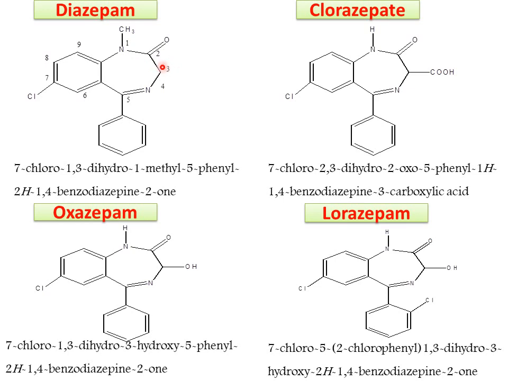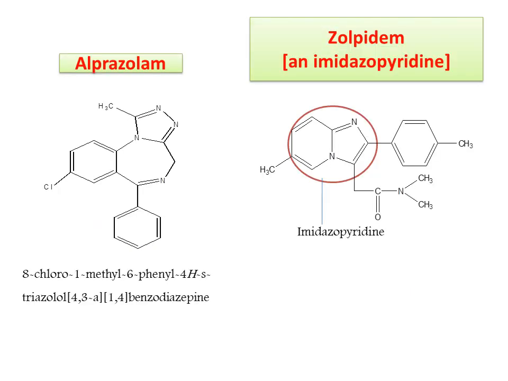At the third position, diazepam is unsubstituted, but chlorazepate is substituted with a carboxylic group, oxazepam with a hydroxy group, and lorazepam with a hydroxy group. Along with this, the phenyl ring is also substituted at the 2' position with a chlorine. So these are the examples of benzodiazepines.